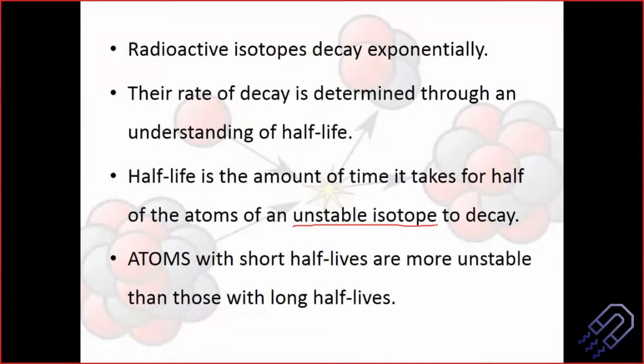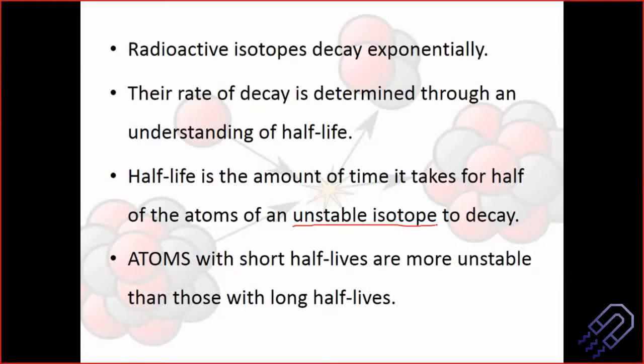Atoms with short half-lives are more unstable than those with long half-lives. What does this statement exactly mean? A short half-life means its mass is going to get lesser and lesser with time, very fast. So if an atom of 10 grams goes to 5 grams in, let's say, 20 minutes, and another atom goes from 10 grams to 5 grams in 50 minutes, that means the first atom is losing more mass at a faster rate.